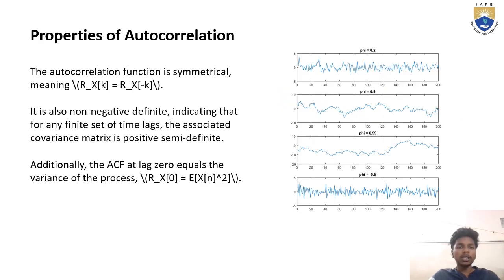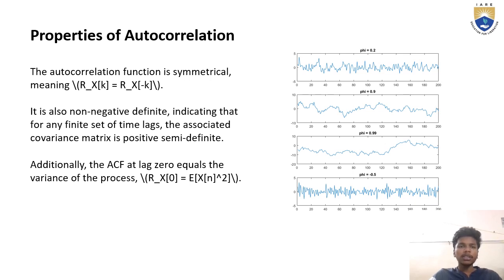properties of autocorrelation. The autocorrelation function is symmetrical, and the meaning is the given expression. It is also non-negative definite, indicating that for any finite set of time lags, the associated covariance matrix is positive semi-definite. Additionally, the ACF at lag 0 equals the variance of the process, and it shows the given expression. Here we can see how the properties of autocorrelation take place in the given figure.